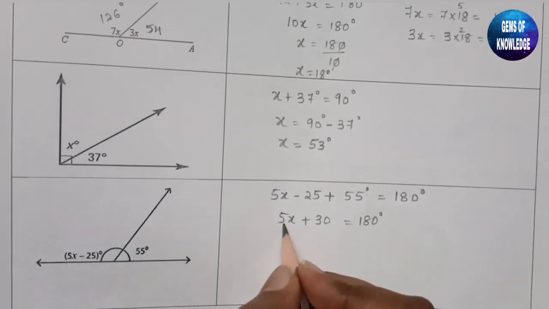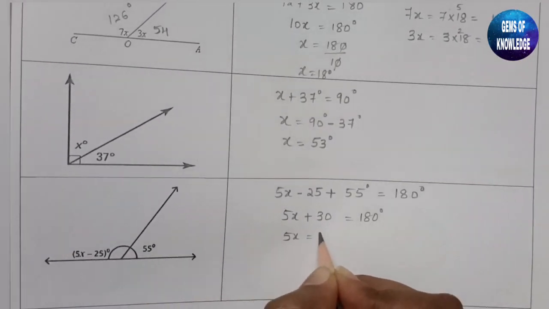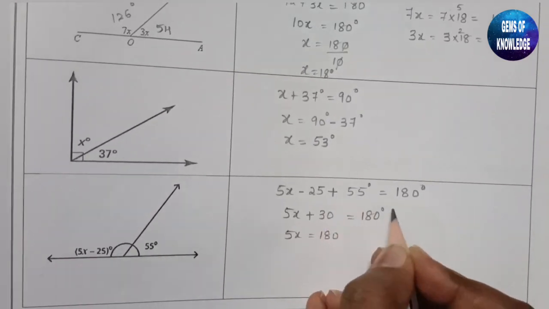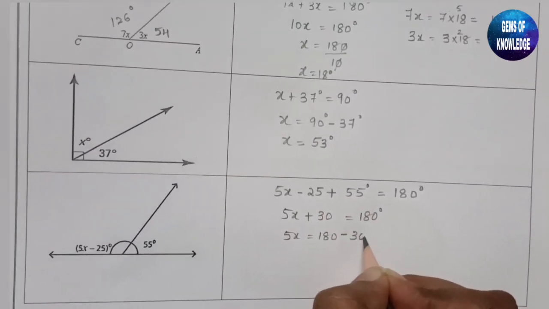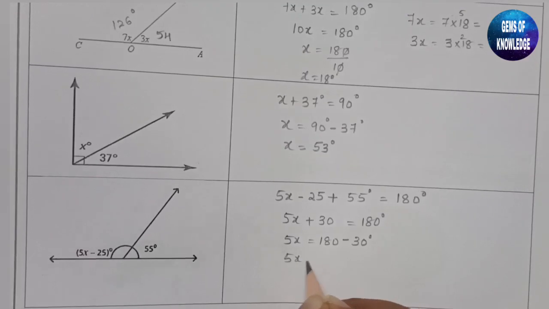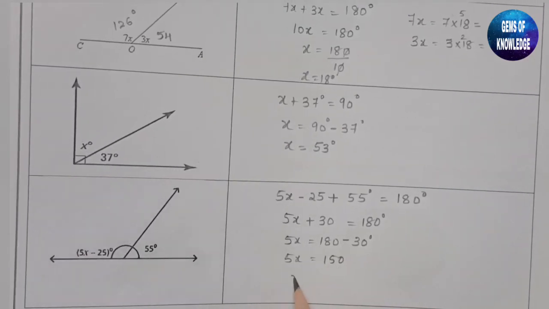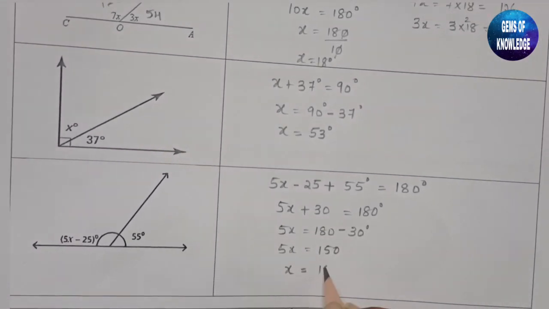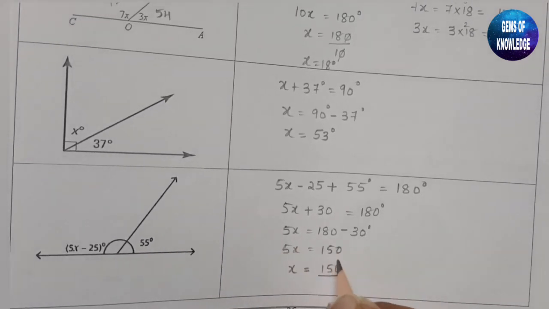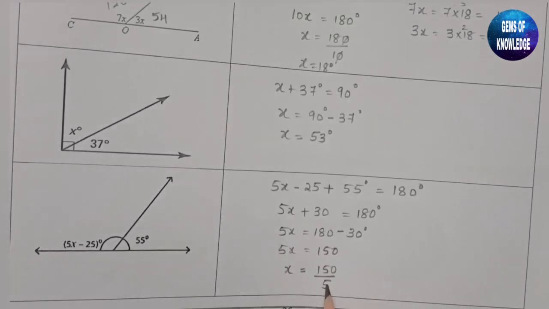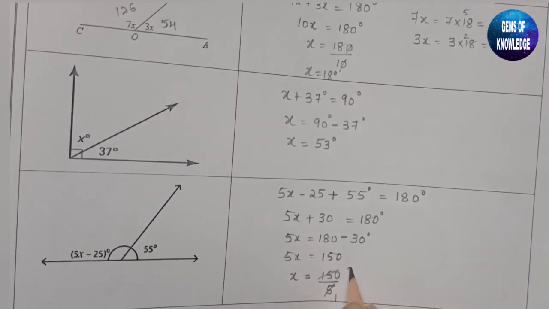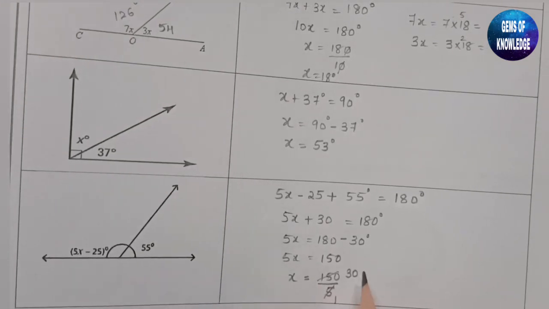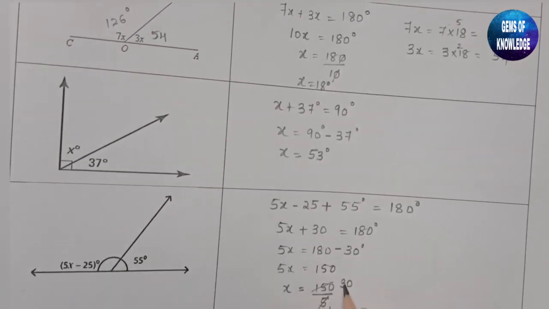So 5x we will keep as it is, equal to 180. If you move this to this side, it will become minus 30 degree. So 5x is equal to 150. Therefore, x will be equal to 150 divided by 5. 5 ones are 5, 5 threes are 15 and the 0. So our x will be equal to 30 degree.